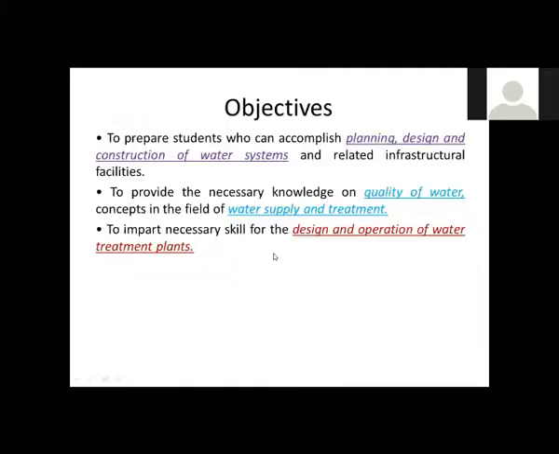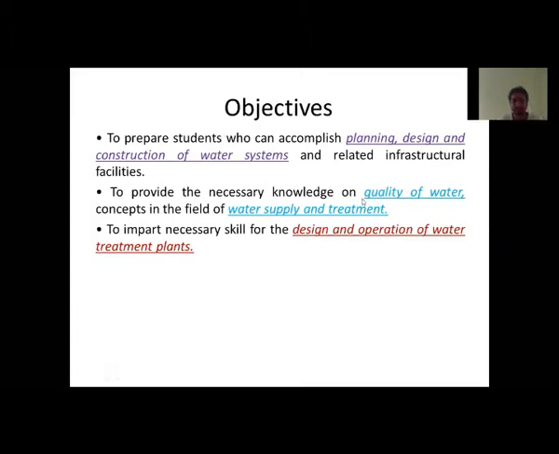First one is the objective. What is our aim towards this subject, Environmental Engineering 1? The first aim is to prepare students who can accomplish planning, designing and construction of water systems and related infrastructure facilities. You must understand how to plan, design and construct the water system. So what is the water system? The whole system from where the water gets out of the river to where the water gets into your glass. That whole water system is what we are going to study.